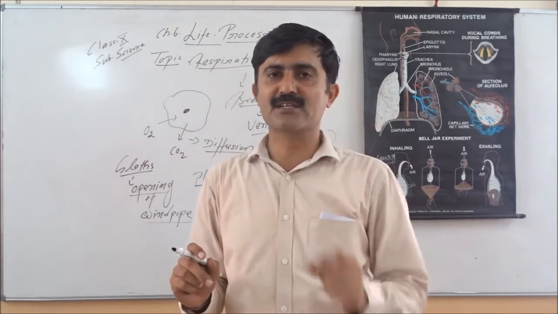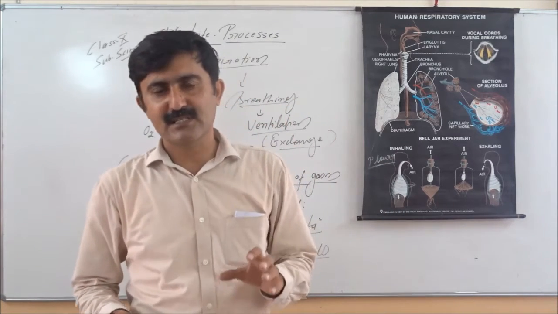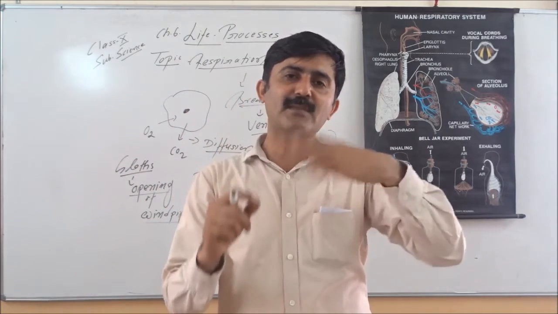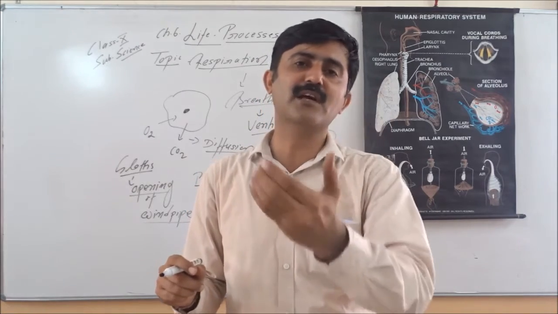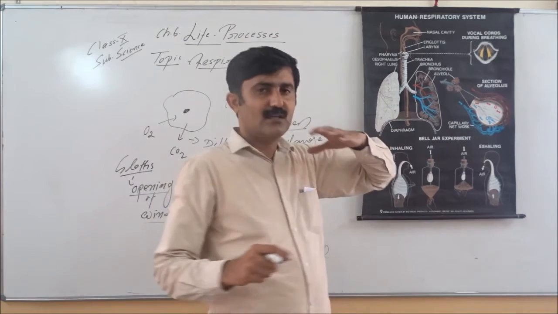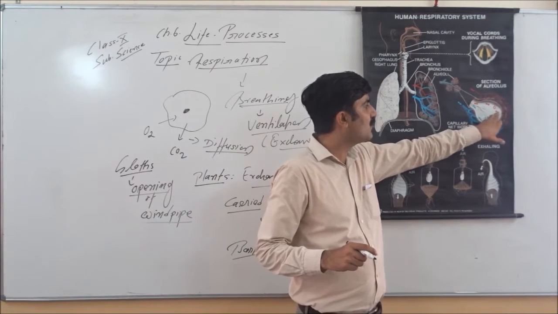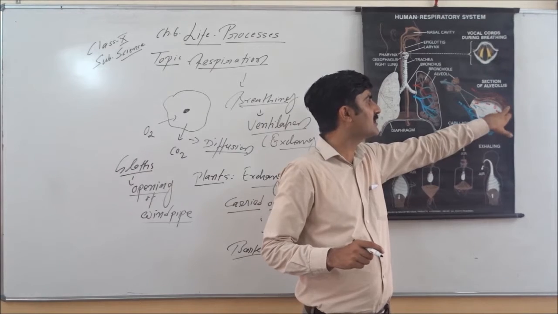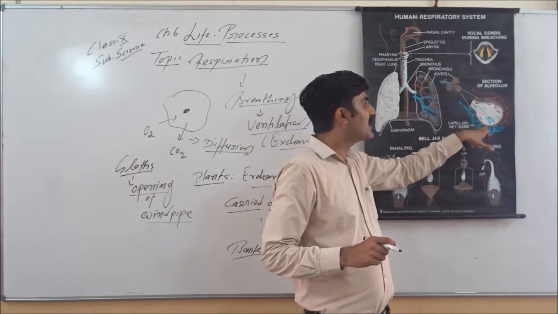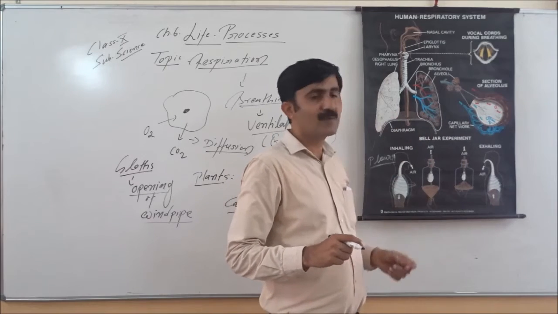These fine sac-like structures are surrounded by a large number of blood capillaries. Blood capillaries also have single-cell thickness. So both are very thin membranes, which helps in exchange of gases from our lungs to the blood. This increases surface area, and this is the site where exchange of gases takes place. Oxygen moves from the alveoli to the blood capillaries, and carbon dioxide moves from the blood capillaries to the alveoli.